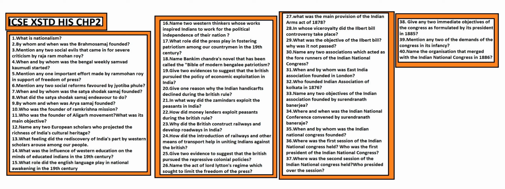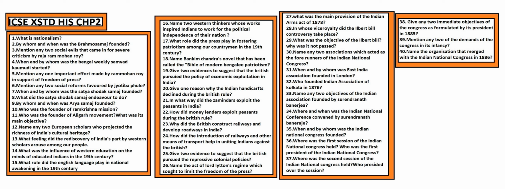Railways enabled people belonging to different castes and religions to move and mix with each other. This became an effective means of breaking orthodoxy and untouchability. With transport facilities, books, journals and newspapers were carried from one place to another.